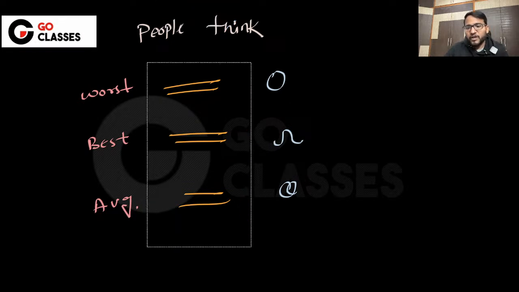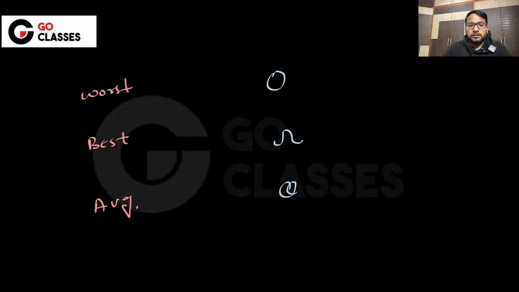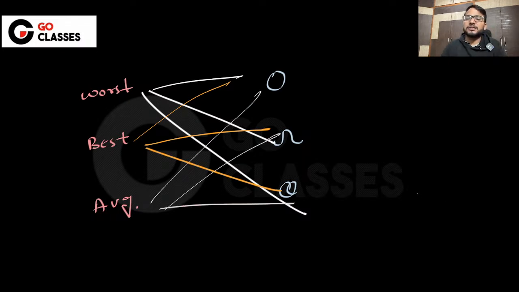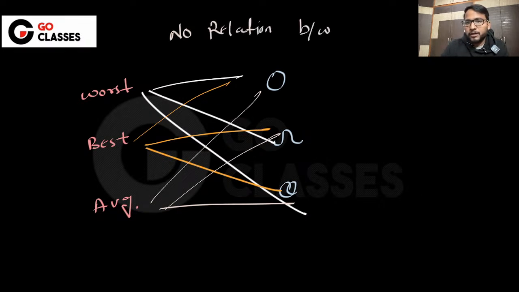You can represent the worst case with big omega, big O, and theta, right? Similarly, you can represent the best case using these three. Similarly, you can represent the average case using these three. So there is no relation actually, right? No relation between these symbols.